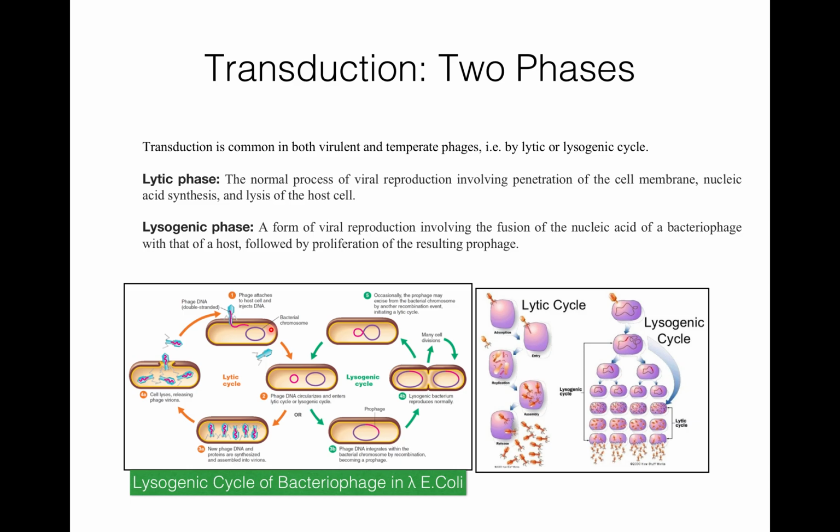After that, the phage takes over the machinery of the host and packages new phages. How? The phage DNA circularizes and enters the lytic or lysogenic cycle. If it enters the lytic cycle, it starts synthesizing new phage DNA and protein, and they get assembled into the virus.